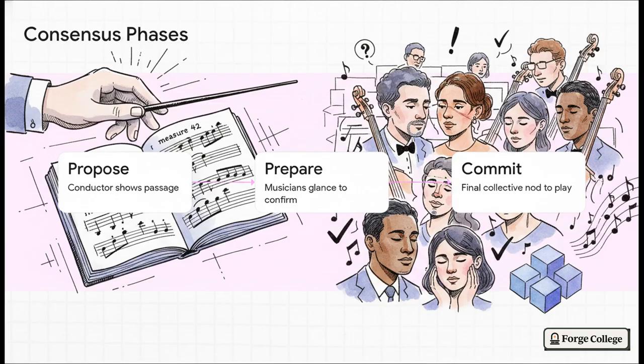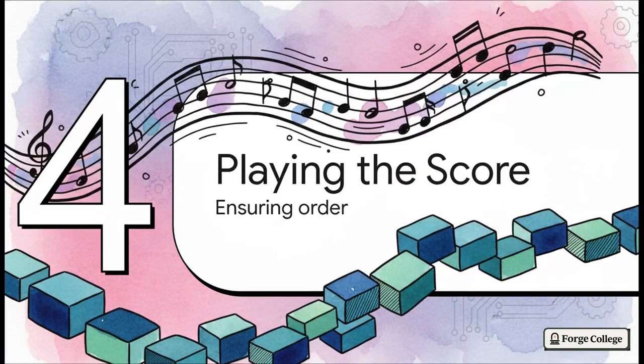After gathering enough evidence, the replicas broadcast a final confirmation. It's that collective final nod locking the decision in stone. Only then do they actually play the notes. Moving on to Section 4, state machine replication: playing the score and ensuring order.